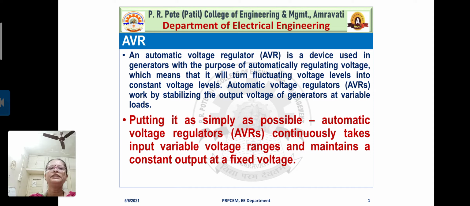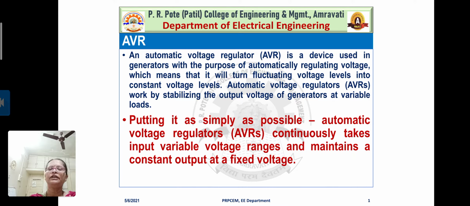It is a device used in generators with the purpose of automatically regulating voltage, which means that it will turn fluctuating voltage levels into constant voltage levels. Yes, it is true. The name itself indicates automatic voltage regulator. That means it regulates the voltage automatically. So it works by stabilizing the output voltage of generators at variable loads.